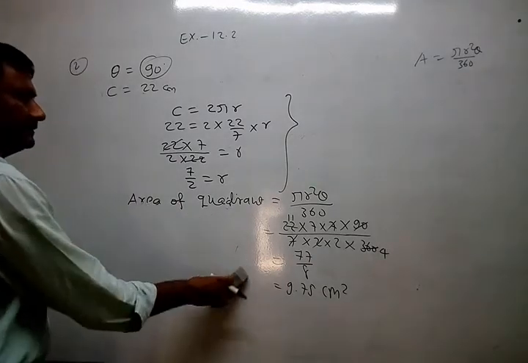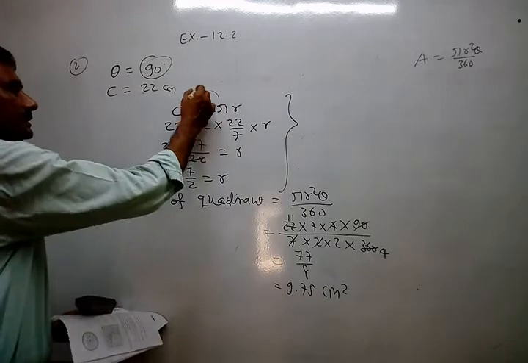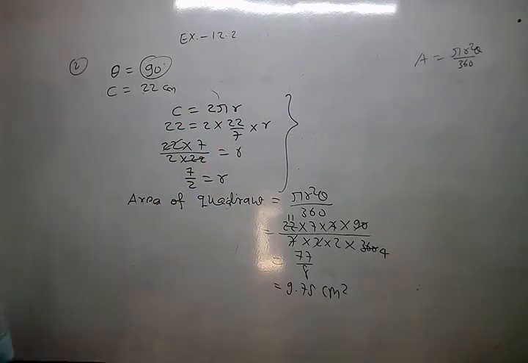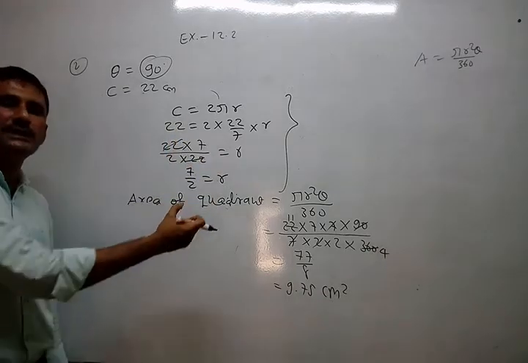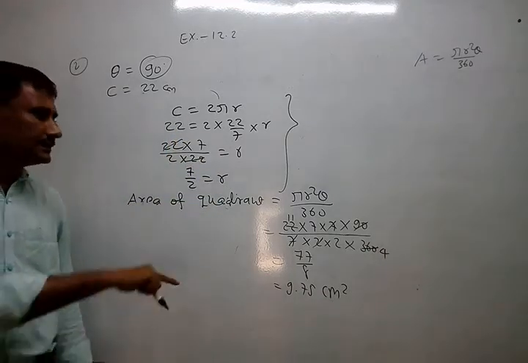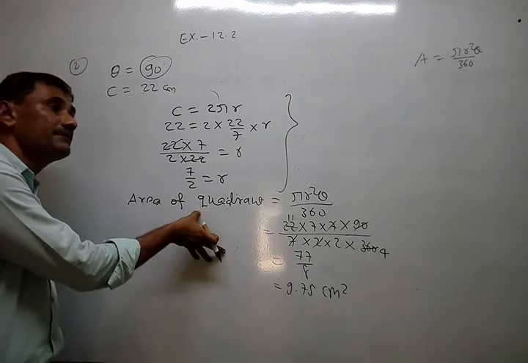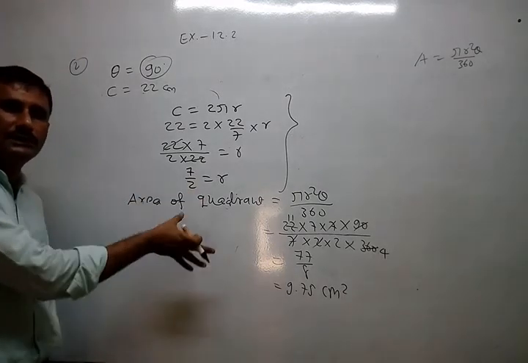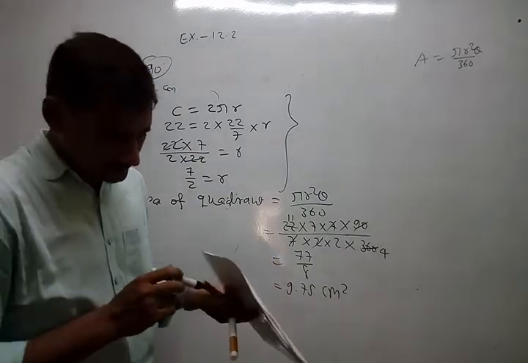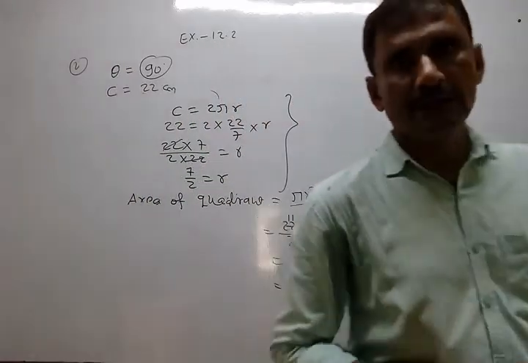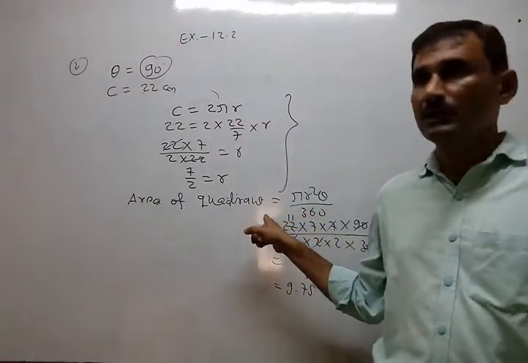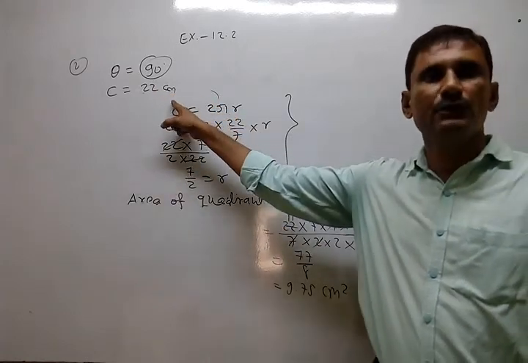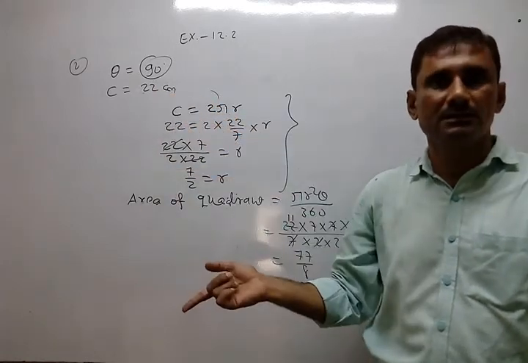So again, very simple, but this part is new. Instead of the radius, they have given the circumference. So first of all we found the radius from the circumference formula. Then only we start our main part, the area of the sector. Do you understand? So always remember, if something is asked, don't start from that directly. Look at what is given. Sometimes we have to start from the given, not the asked.